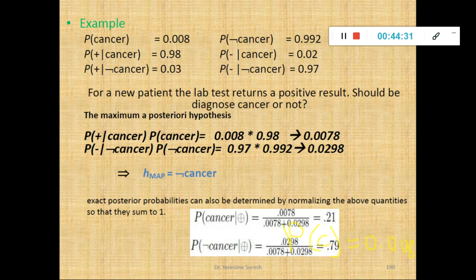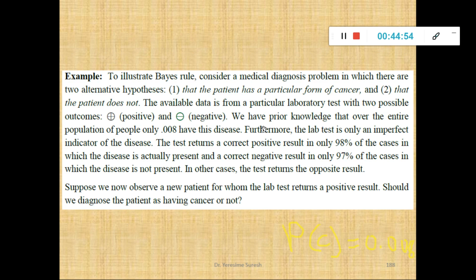If I apply Bayes theorem, what is Bayes theorem? Posterior probability is equal to likelihood into prior probability divided by evidence. I repeat, your posterior probability is equal to likelihood into prior knowledge divided by evidence. And unfortunately I don't have evidence. What is evidence? The population size.